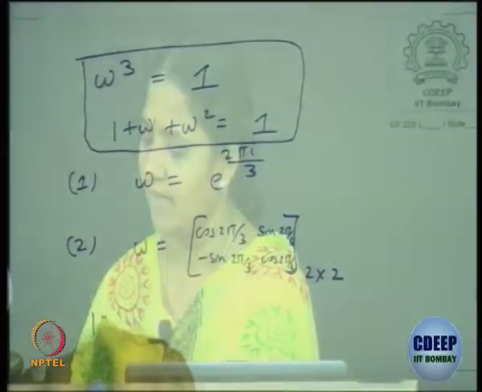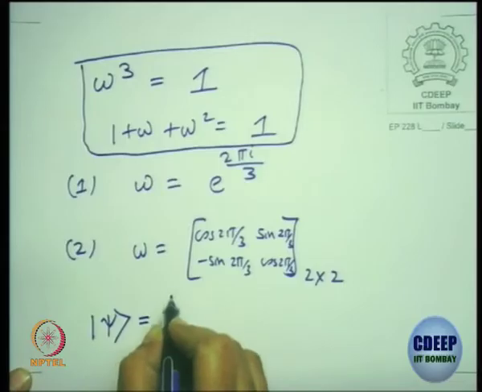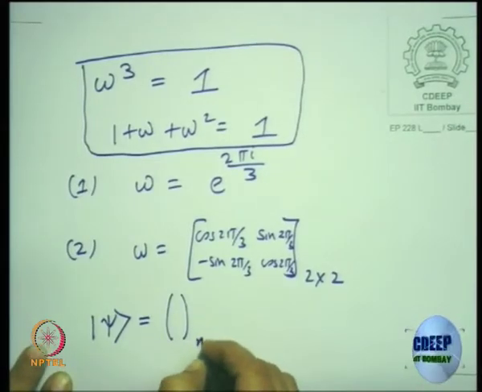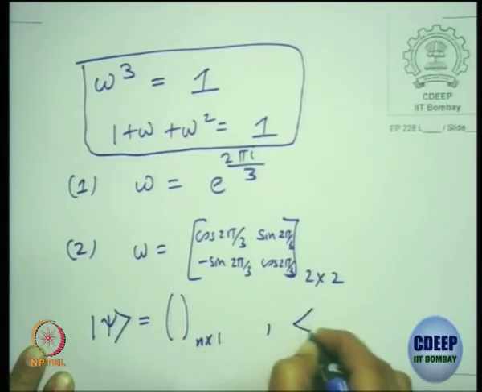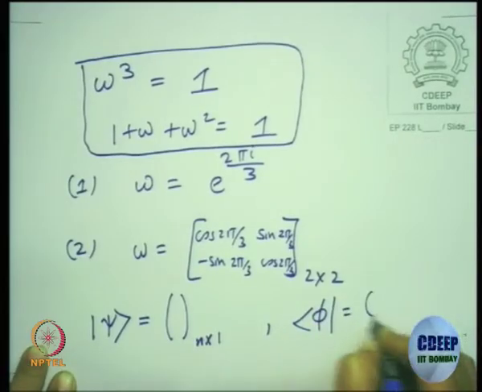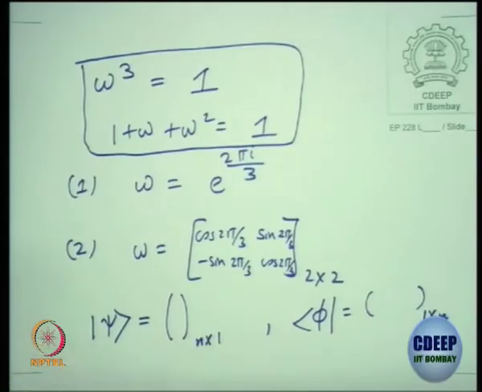Similarly, a formal abstract state psi, I give a representation as a column vector with n rows and one column. A bra vector in the dual vector space will be denoted by a row vector with one row and n columns. So whenever you take an inner product, it becomes a number, a 1 cross 1 element.